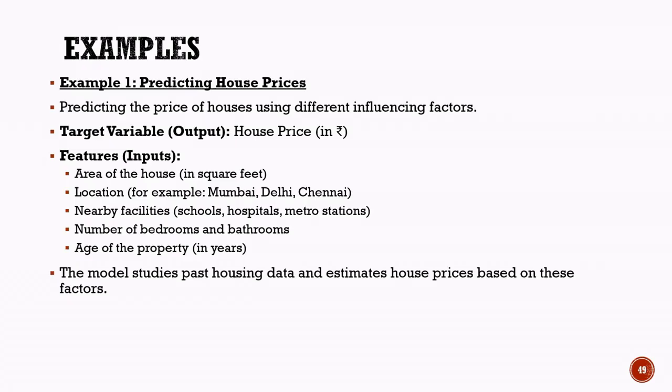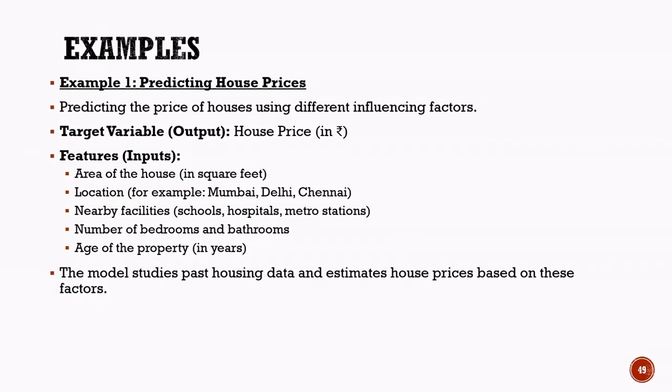The target variable, or output, is the house price. To make predictions, the model uses several input features. These features may include the area of the house, its location, the availability of nearby facilities such as schools, hospitals, and metro stations, the number of bedrooms and bathrooms, and the age of the property.